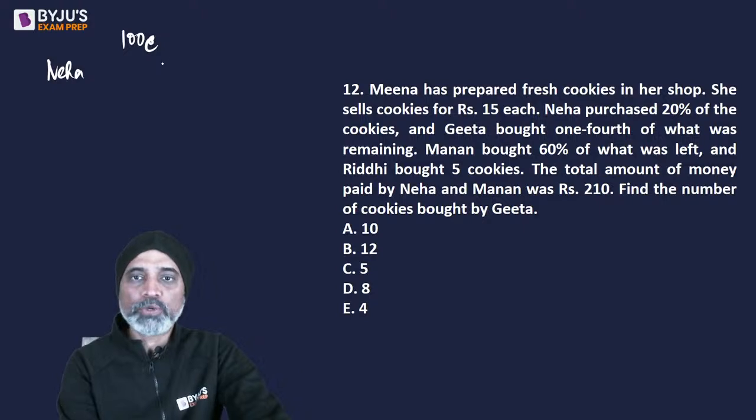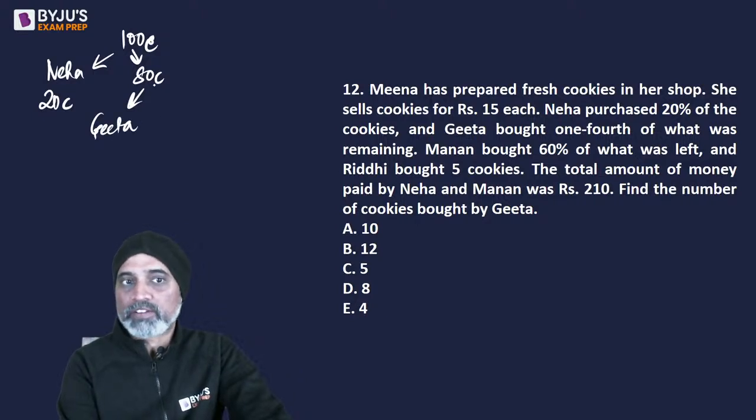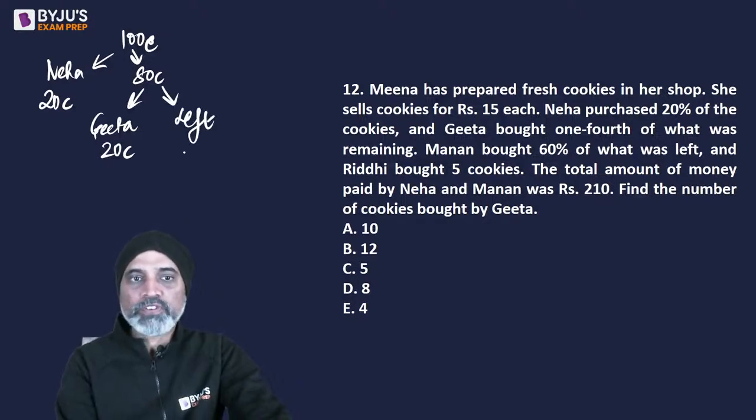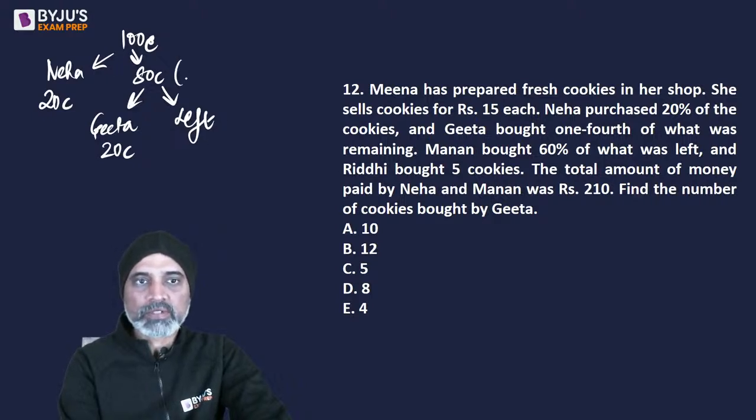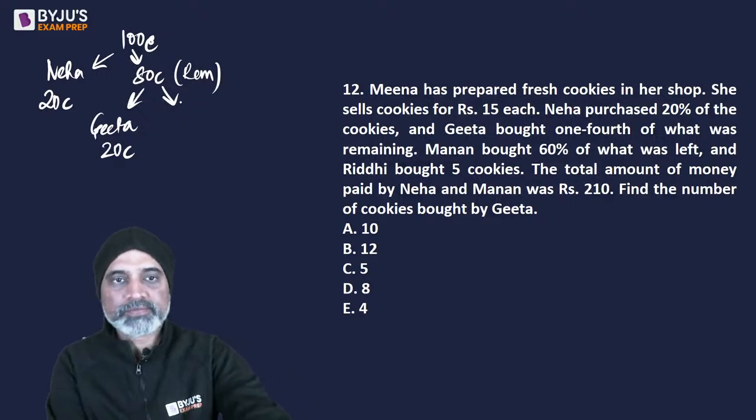So Neha bought 20% of that, which is 20 C. How much will be left? 80 C. So Geeta bought 1/4 of what was remaining. 1/4 of 80 C is 20 C. Whatever is left, I'll write it as 60 C.